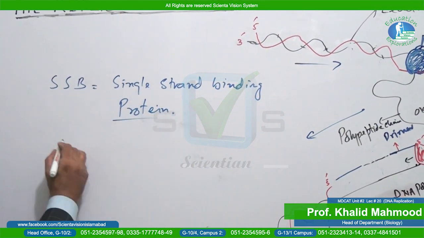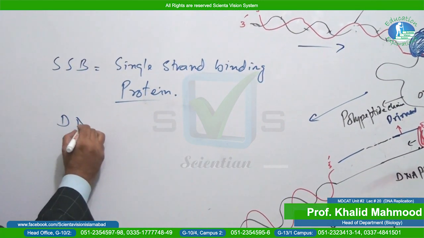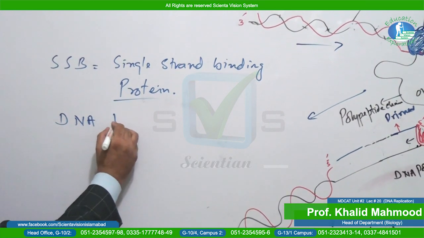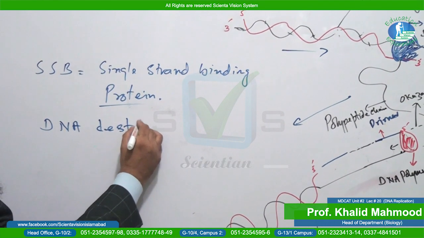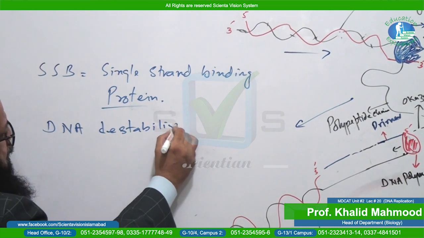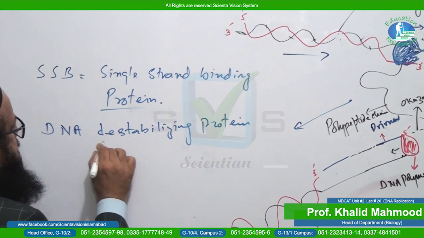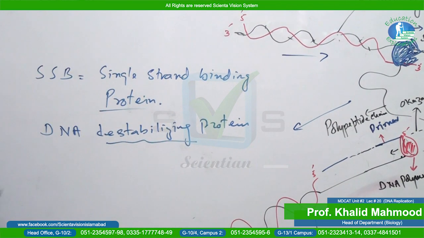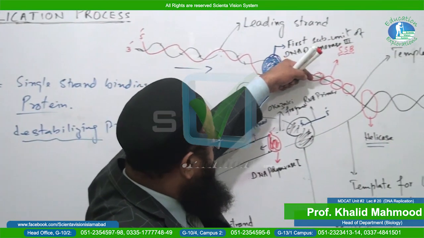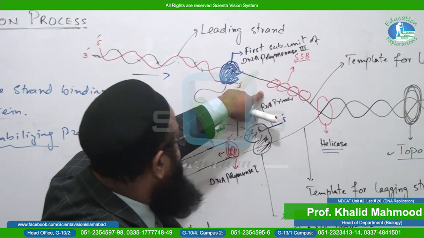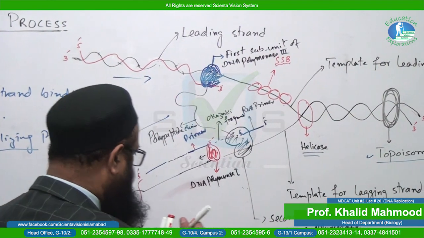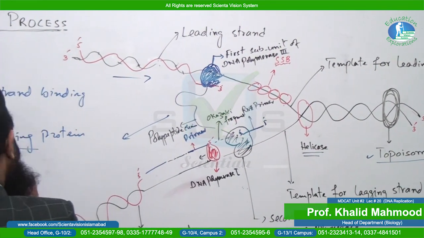It is also called DNA destabilizing protein. You can observe it is attached on one strand, and that is why it is called single strand binding protein, also called DNA destabilizing protein.